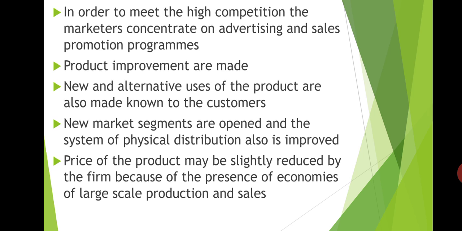The price of the product may be slightly reduced by the firm because of the presence of economies of large scale production and sales. In this stage, the demand generally continues to exceed the supply, right? So there is more scope for large scale production and sales, but the firm is required to improve its marketing system and compete effectively with the competitors. That's why, because of large scale production and sales, the price of the product may be slightly reduced.